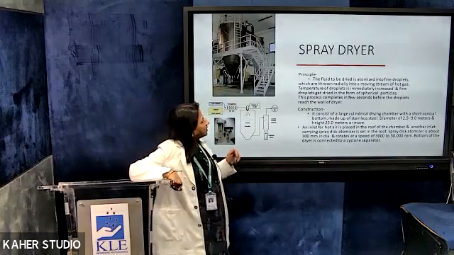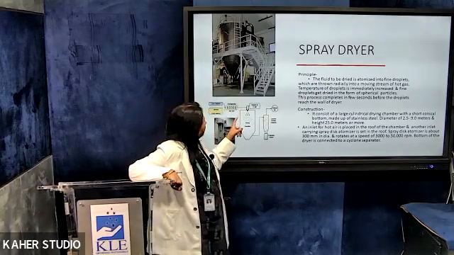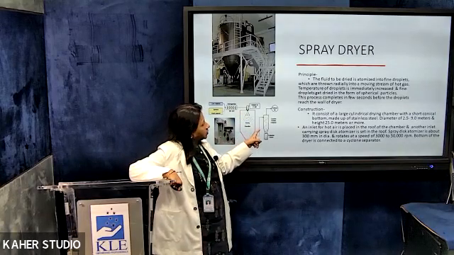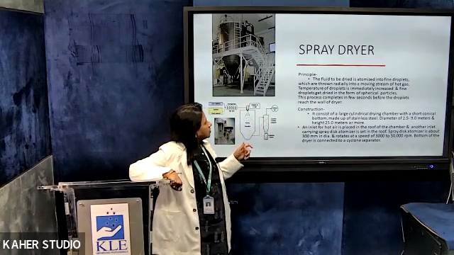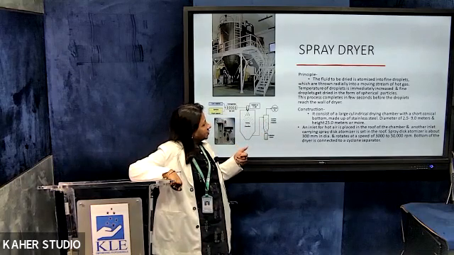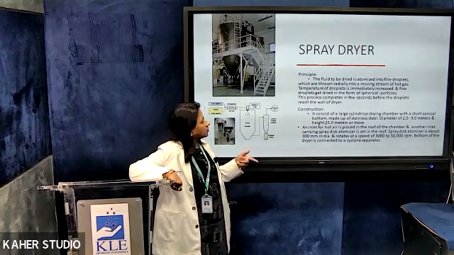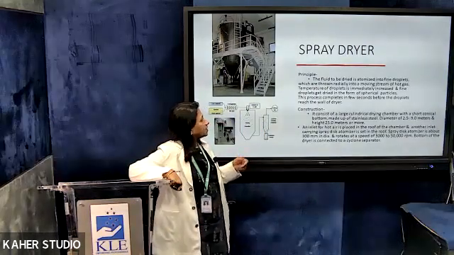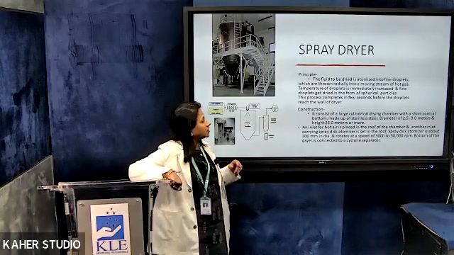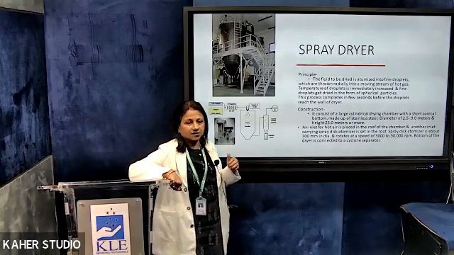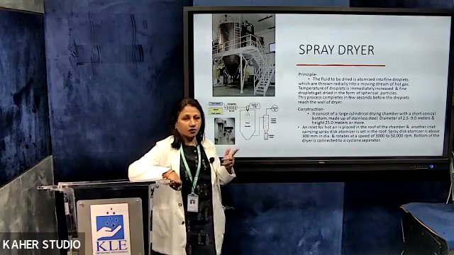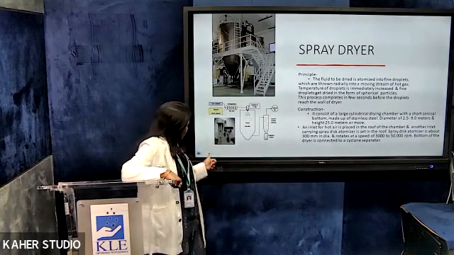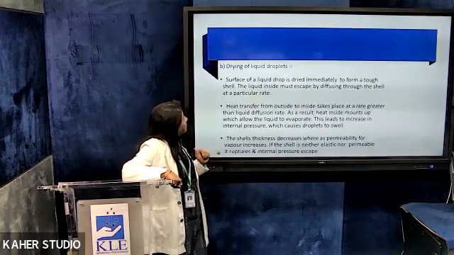An inlet for the hot air is placed in the roof of the chamber, as you can see here, and another inlet carrying the spray disc atomizer is set on the roof, which is connected to the cyclone separator. The spray disc atomizer is about 300 millimeters in diameter, and it rotates at a speed of around 3000 to 50,000 rpm. All of this can be adjusted. The temperature, the speed, the inflow, the feed flow can be adjusted. The atomizer can be adjusted to get the particular desired particle size after drying.